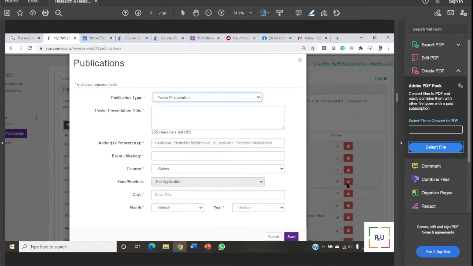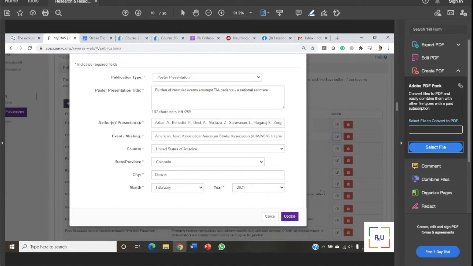So the month and year, you must know now that it will be the month and year of the conference itself, not when you submitted, right? So again, this section is self-explanatory. We cover it. Conference name, let's say American Heart Association, American Stroke Association. If someone has 15 publications in AHASA, the first time they write the full name, and the second time they write AHASA, completely fine.